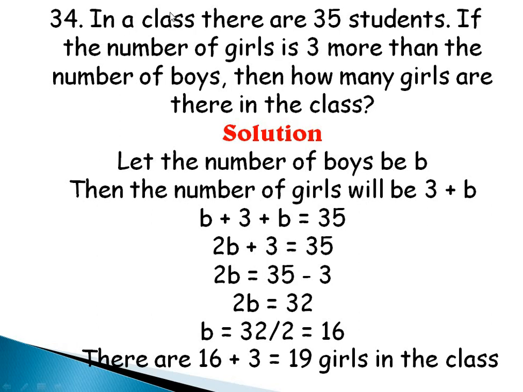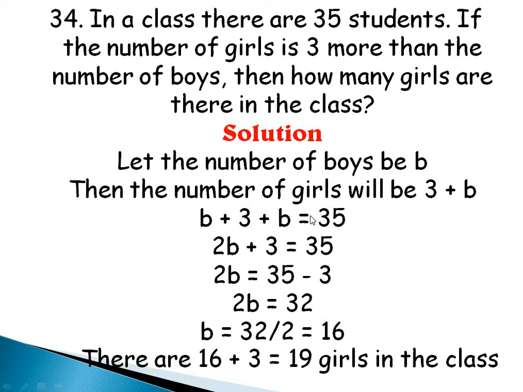Question 34 says in a class there are 35 students. If the number of girls is 3 more than the number of boys, then how many girls are there in the class? Okay, so let the number of boys be B. Let's use B to represent the number of boys, and then the number of girls will be 3 plus B, because the question says 3 more than the number of boys. So 3 plus B is the number of girls.